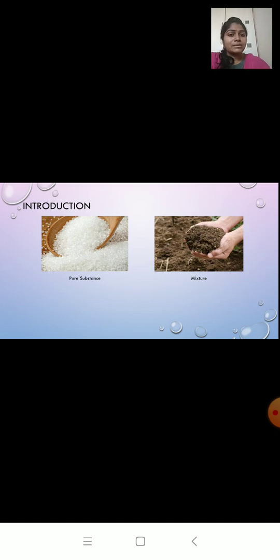So from this, I can say that sugar is made up of only one kind of particle and it looks the same throughout. It has a uniform composition throughout. So sugar is a pure substance. Whereas soil is made up of different kinds of particles, and it does not look the same. The composition is not uniform. So I can say that soil is a mixture.